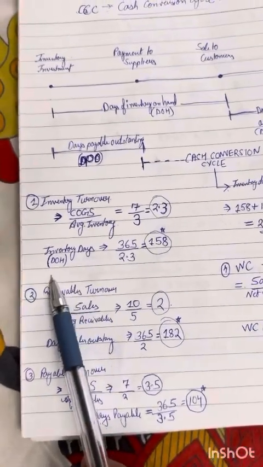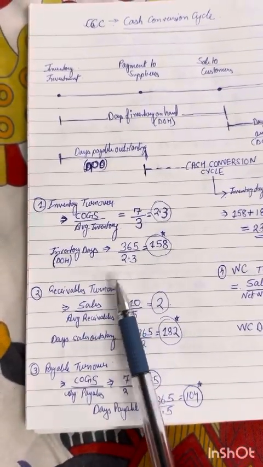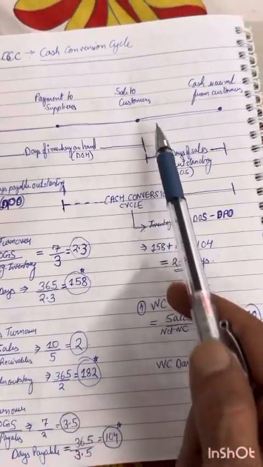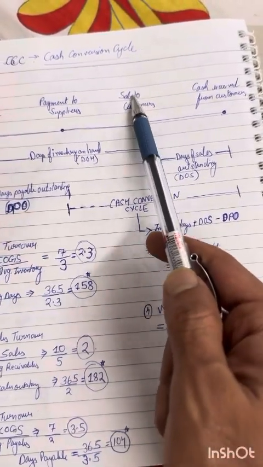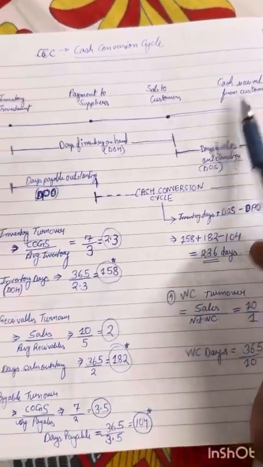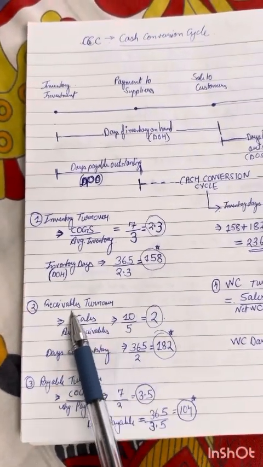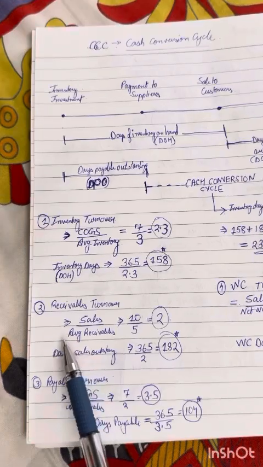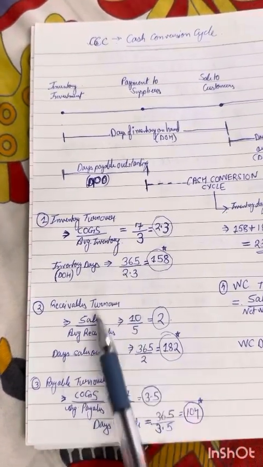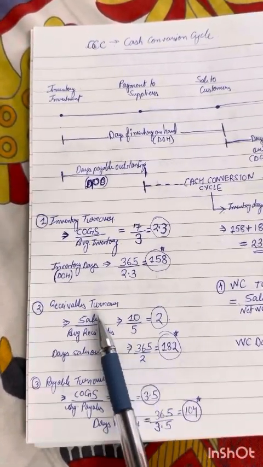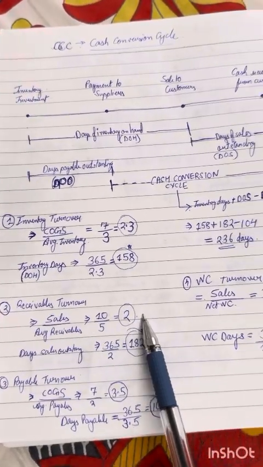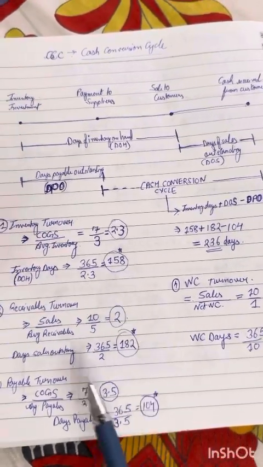Now, what is receivables turnover? Similar, right? Instead of COGS, you now look at sales. Why sales? Because now we are talking about customers, so the value will be the selling price. You look at the overall sales made in the year, and you can look at that value in the P&L. Calculate the average receivables just like we did for inventory, and then you see the receivable turnover is twice.